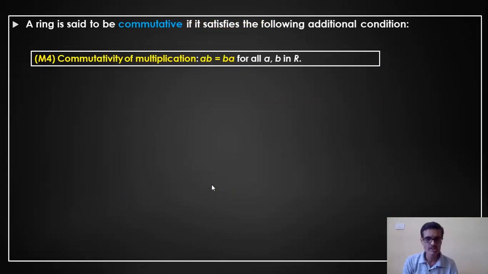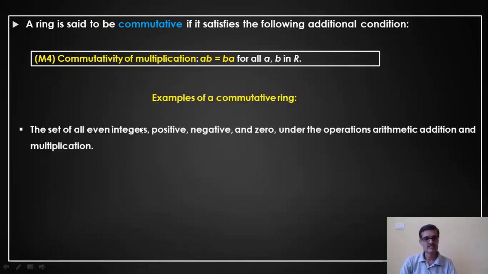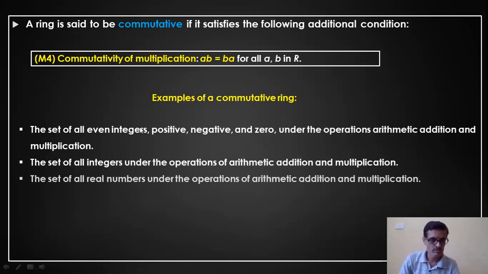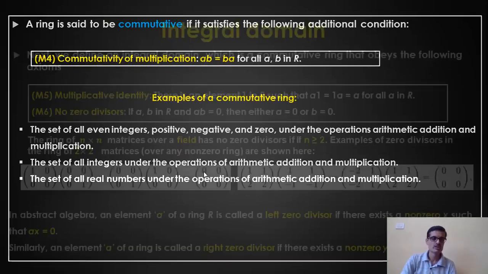Now, further extending this topic. Under the ring, if it satisfies the commutative property under multiplication, that is A into B is equal to B into A, if this condition holds, LHS equal to RHS, we call the ring a commutative ring. A few examples: the set of all even integers, the set of all integers again under addition and multiplication, is a commutative ring. The set of all real numbers under the operation of arithmetic addition and multiplication also forms a commutative ring.